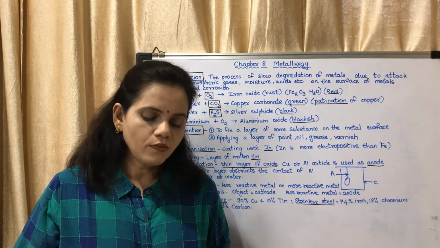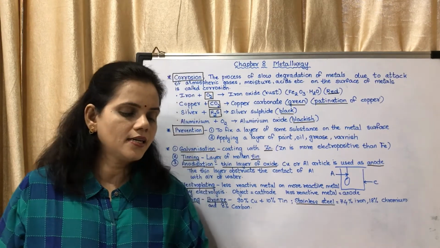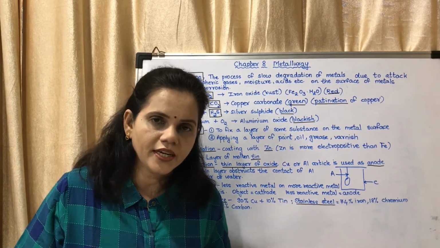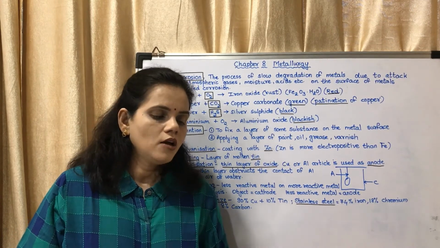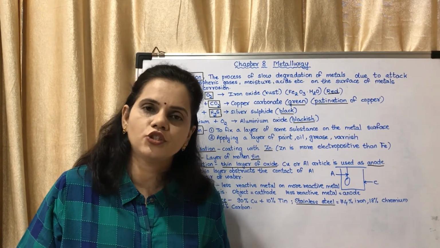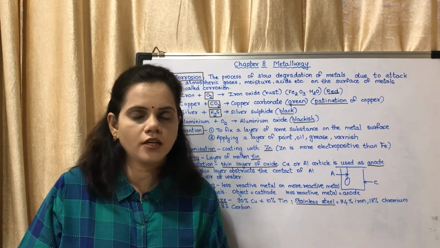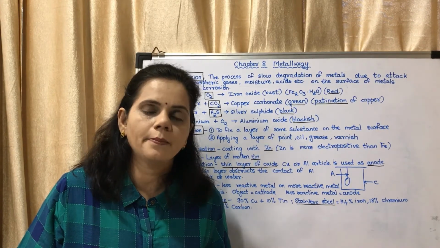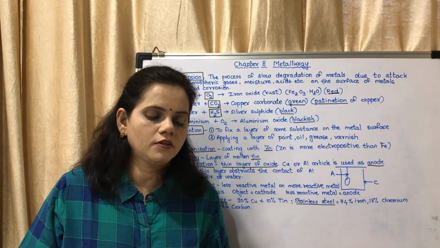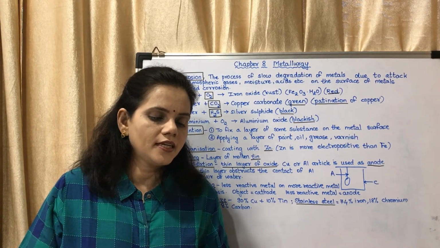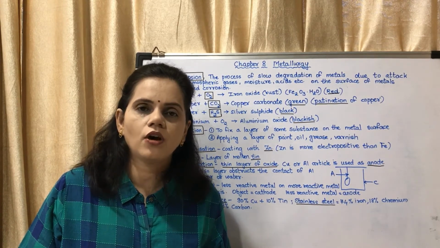Now on page number 108, there is a point: when one of the metals in an alloy is mercury, then the alloy is commonly called an amalgam. Okay, for example, sodium amalgam has sodium and mercury. Zinc amalgam has zinc and mercury. So if one of the metals is mercury, it is said to be an amalgam. This is an objective question. Silver amalgam was earlier used by dentists. Gold amalgam is used for extraction of gold.